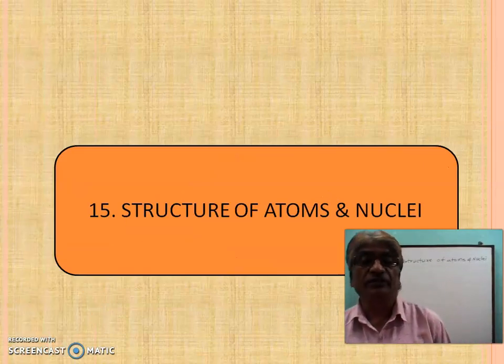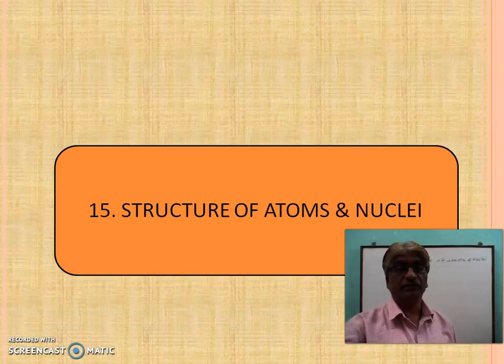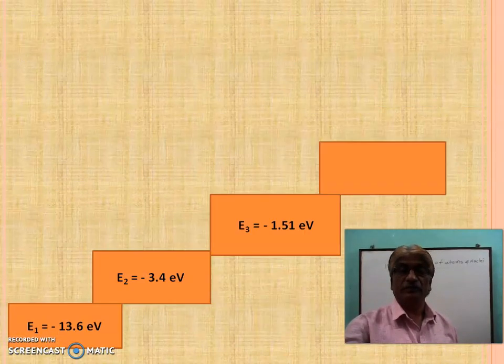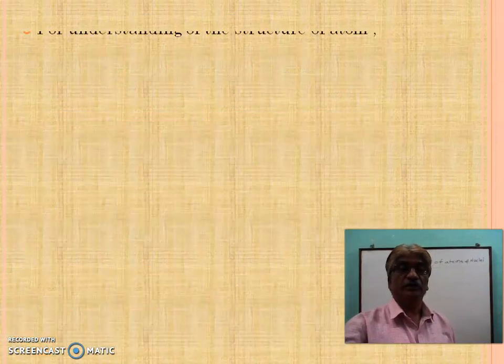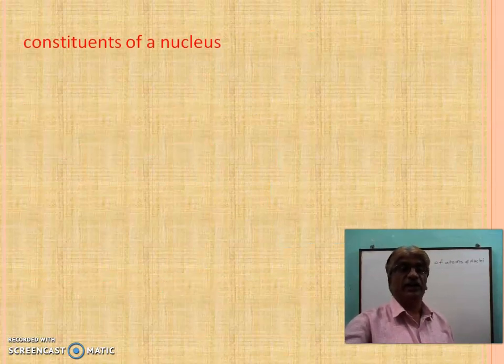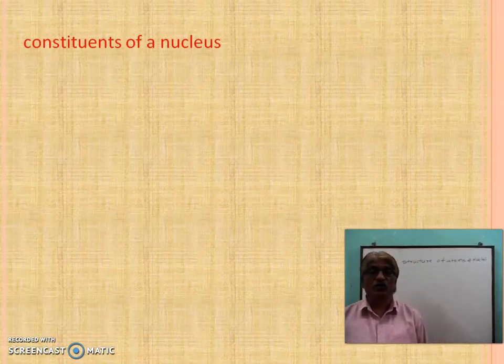Today we have studied chapter number 15, structure of atoms and nuclei. In this chapter we have seen standing waves, matter waves for the third orbit and for the fourth orbit. And before that video, we have seen the constituents of a nucleus.